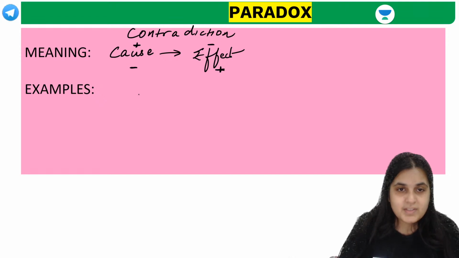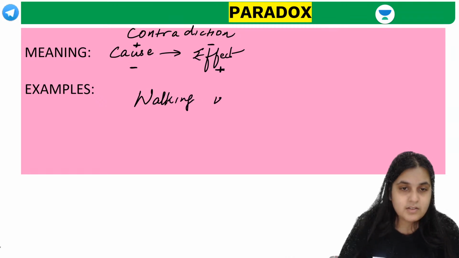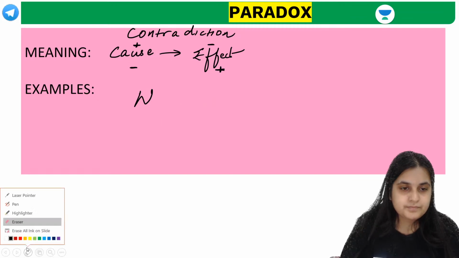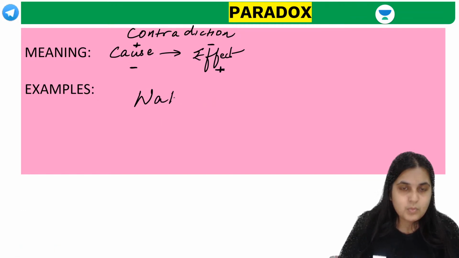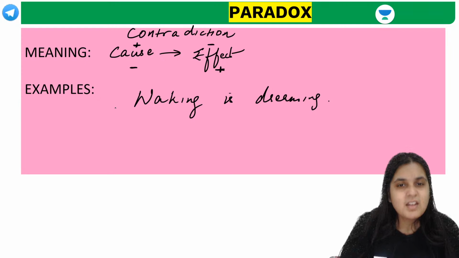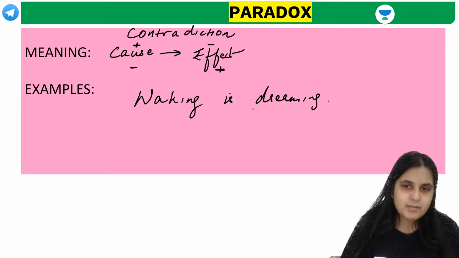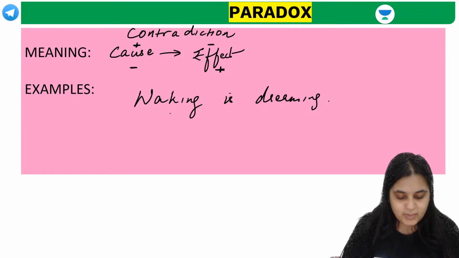See, there are many famous examples of paradox, guys. If I say waking is dreaming, can I say this is an example of a paradox? How can you be awake and be dreaming? And how can you be dreaming when you are awake? Can I say this is a paradox?